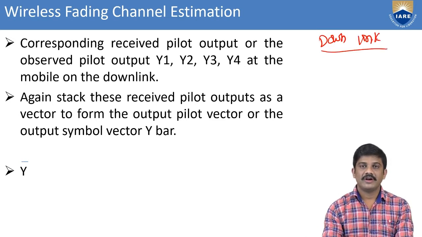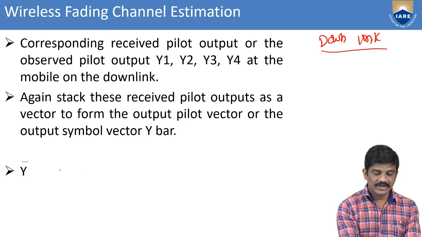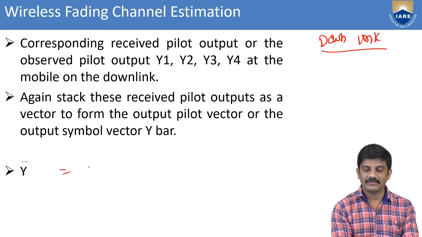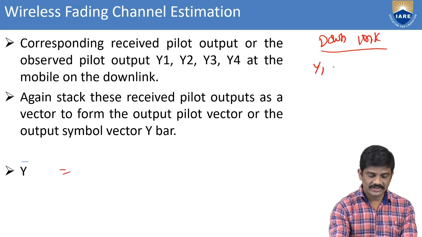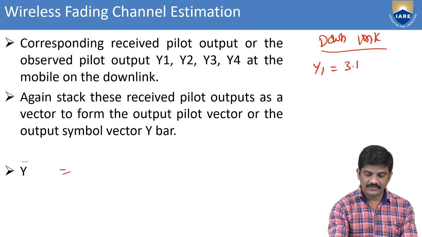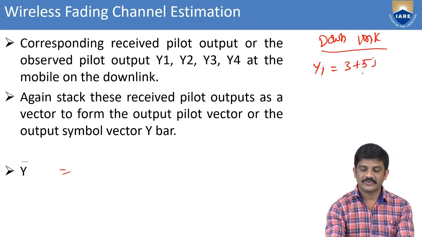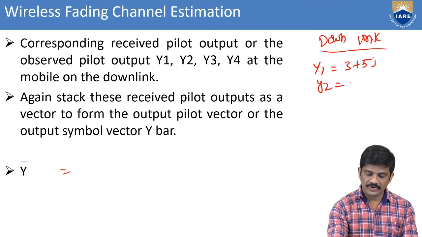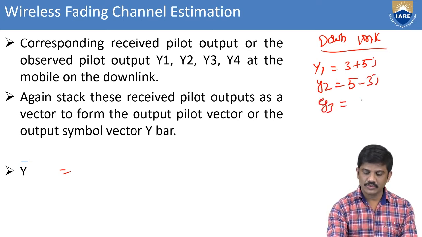Whenever you go for the downlink, what is y bar equal to? We know that y1 equals 3 plus 5j, y2 equals 5 minus 3j, y3 equals 2 plus 3j, y4 equals minus 3 minus 2j.